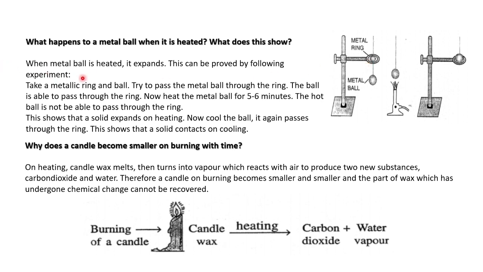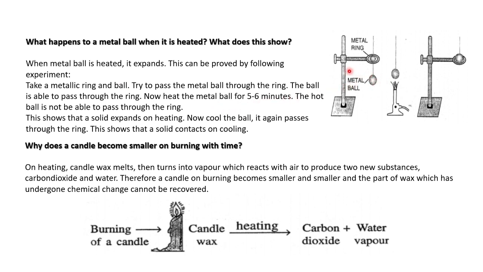Okay. When a metal ball is heated, it expands. This can be proven by the following experiment. Take a metallic ring and a ball. This is a metallic ring and this is a ball. Try to pass the ball through the ring. Before heating, the ball is able to pass through. Then we heat the ball for 5 to 6 minutes.